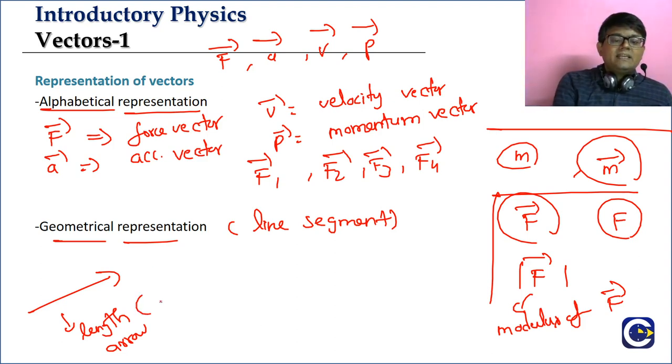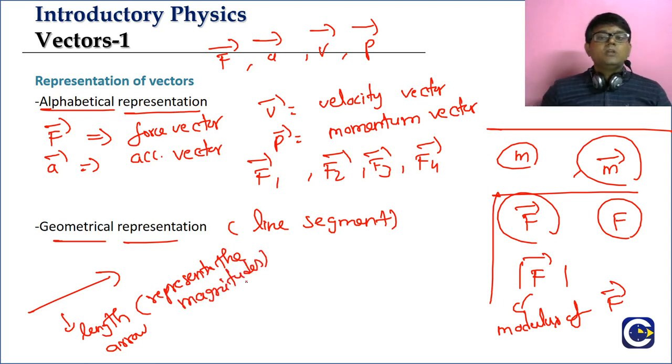So this length of the line segment we draw, does it have a significance? The length represents the magnitude. The vector magnitude will be represented by the length of the line segment. We are not saying it is equal; we are saying it represents.